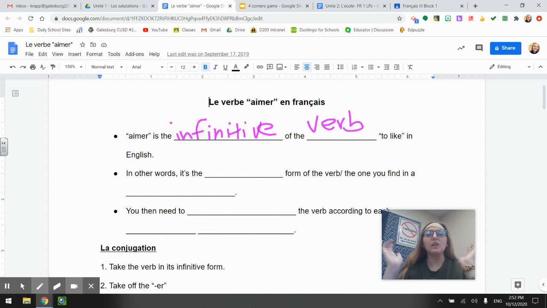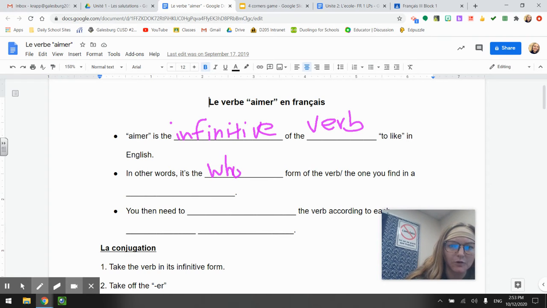So when we say infinitive, we're not talking about infinities and stuff like that. Infinitive just means, in other words, it's the whole form of the verb. And when I say whole form, I mean it's the verb before it's conjugated.